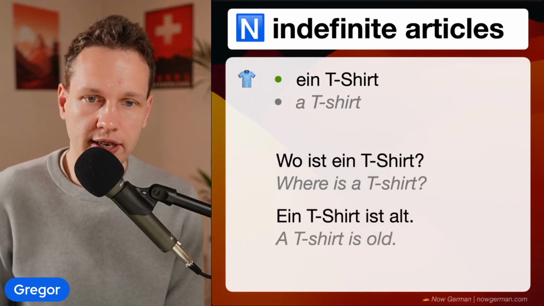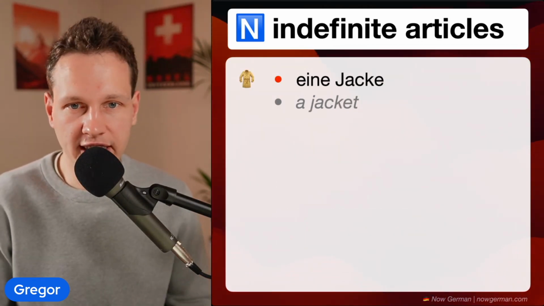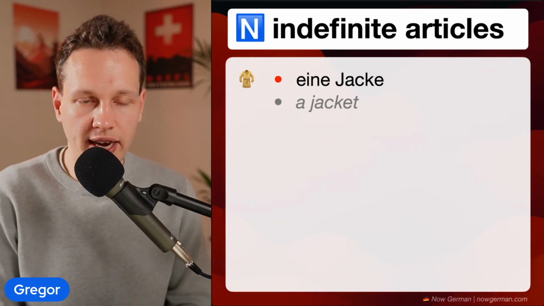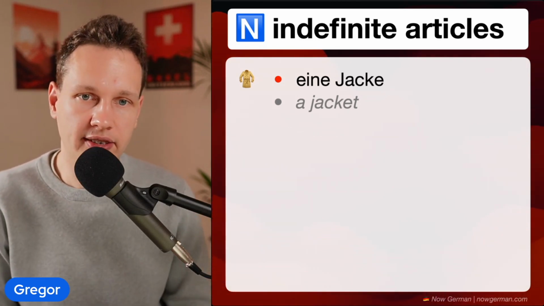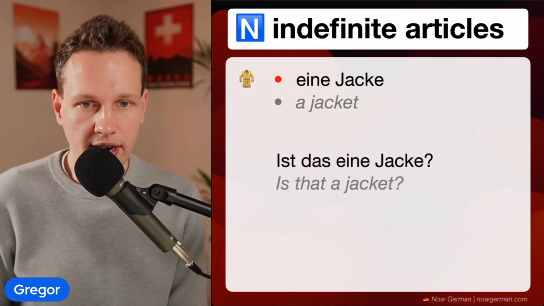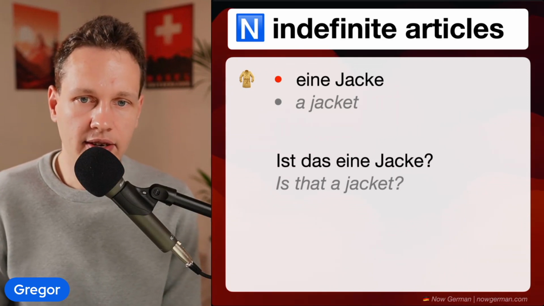A T-shirt is old. Next, let's look at feminine. For example, we have a jacket, and that is eine Jacke. So you see that's a bit different. We add the letter E at the end of ein to get the feminine. For example, I could ask, ist das eine Jacke? Is that a jacket?